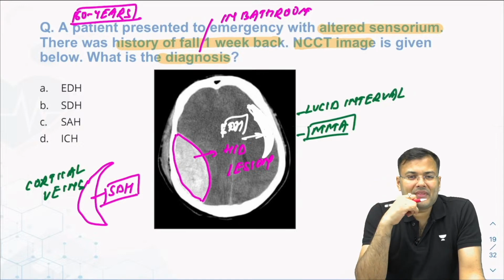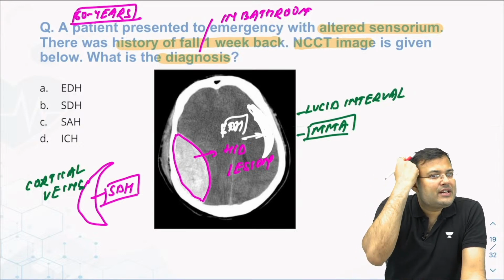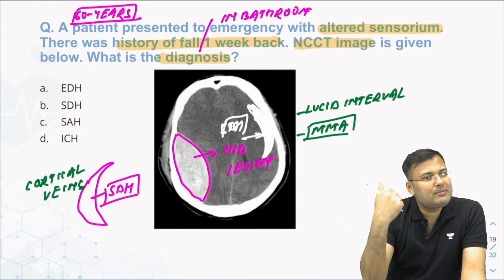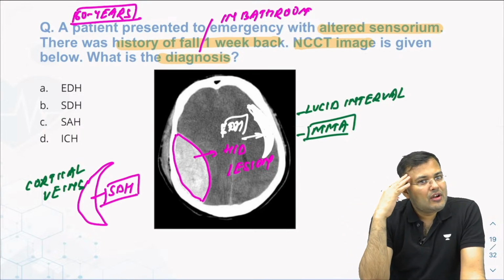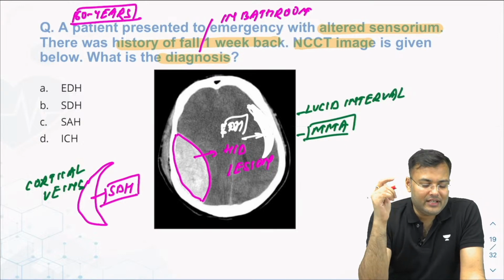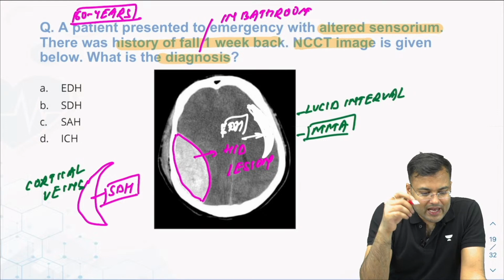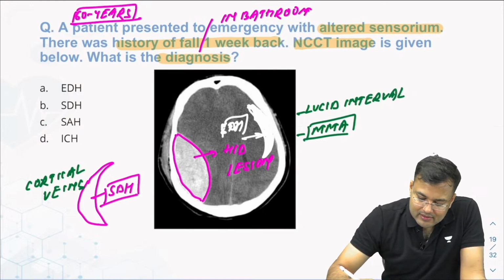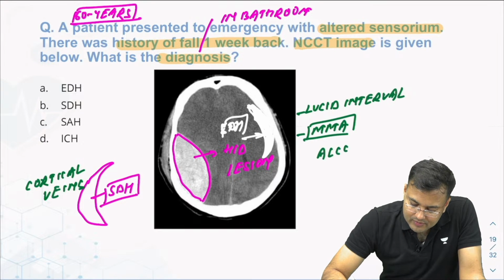Headache is there. And in EDH, any kind of trivial trauma, history of injury by football, or somebody just kicked the person, even trivial trauma can cause EDH. Okay, alcoholic patient in the history. I will add this. There was an alcoholic patient.